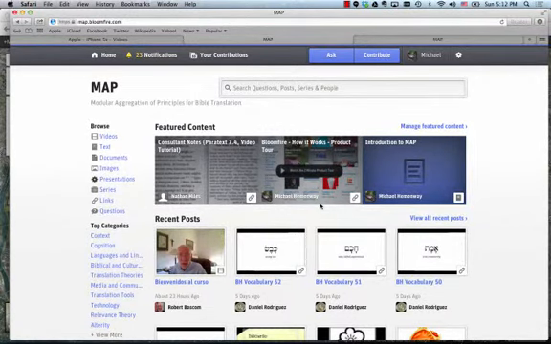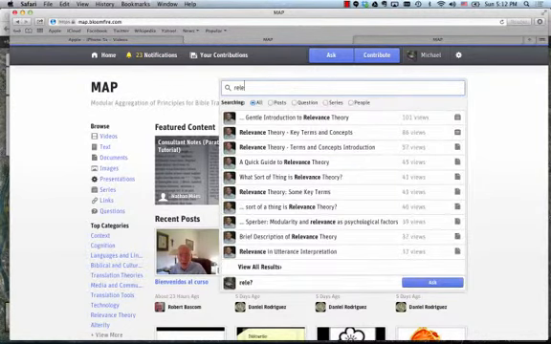The most powerful way to localize and filter this rich set of content and resources in MAP is the search functionality, much like we saw in Google Maps. Bloomfire has a very smart search utility. If you click in the search box at the top and do a search for something like relevance theory, you can see several posts in MAP that are related to relevance theory. You can see how often they've been viewed.